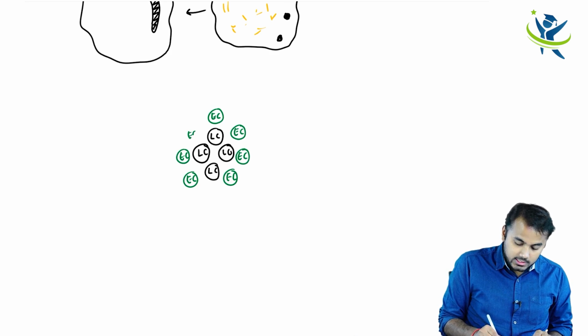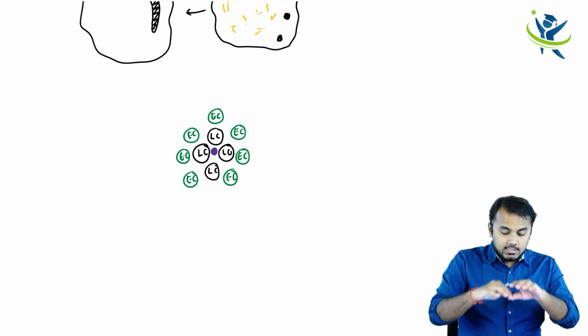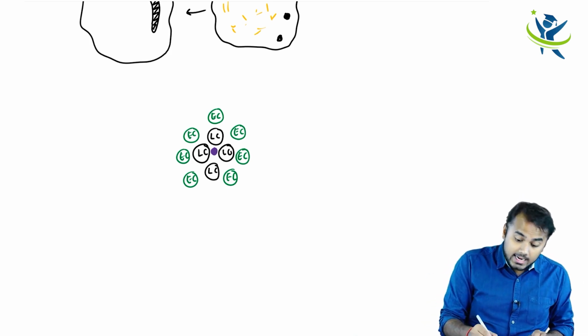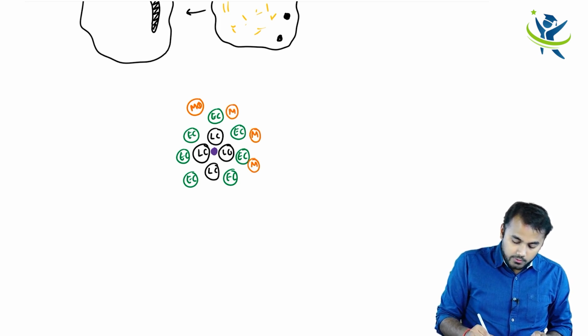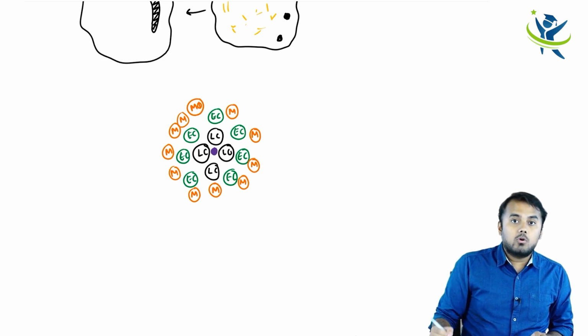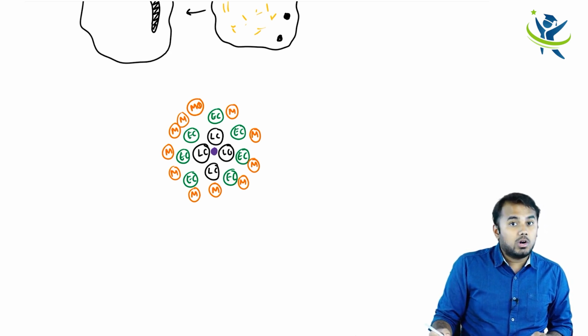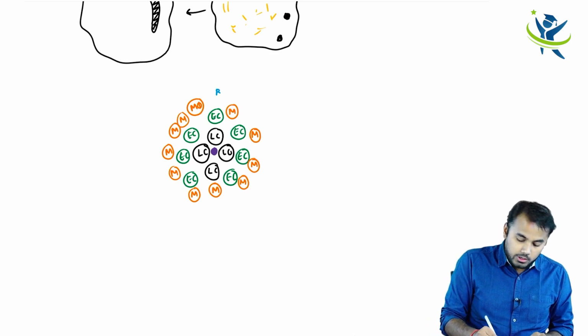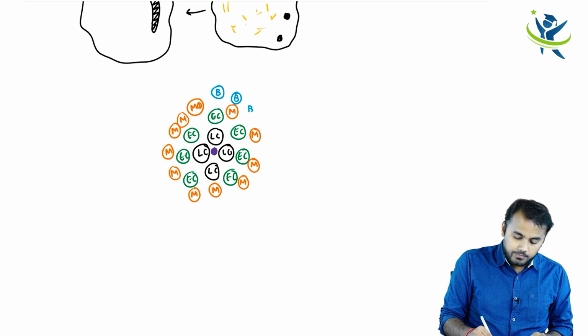And one thing we forgot, you know what is that? You forgot to mention the spore in the center. So there is a spore. Surrounding the spore you have Langerhans cells. Surrounding them you have got epithelioid cells, and surrounding them you have got your macrophages. I'm just writing it as M. M stands for macrophage. So surrounding them you have got your macrophages like this, and surrounding the macrophages, what do you have, guys? Any idea of a granuloma formation? Very important for your MBBS. Surrounding them you have got your lymphocytes. What lymphocytes? B lymphocytes. You have got your B lymphocytes like this. So there are multiple B lymphocytes surrounding that.